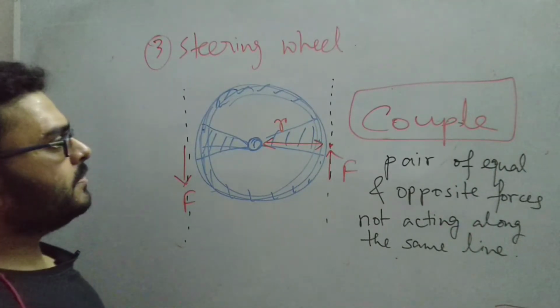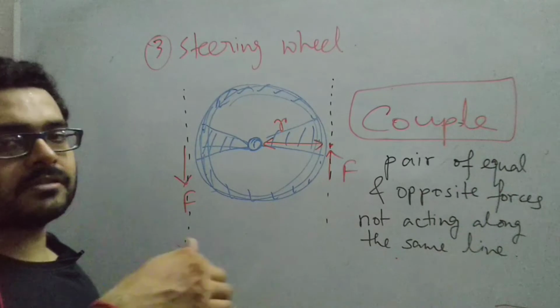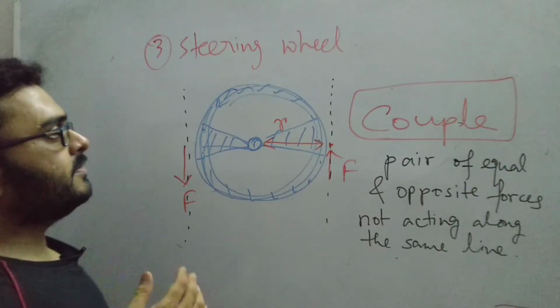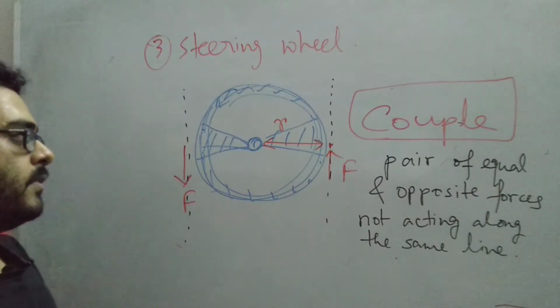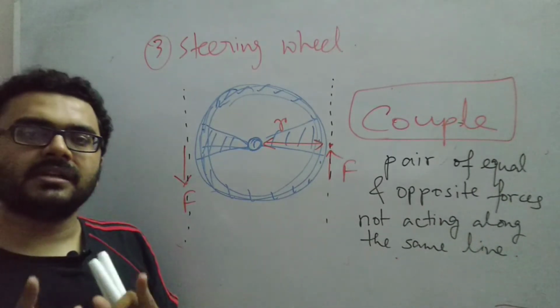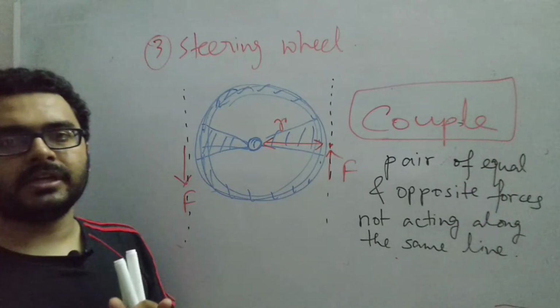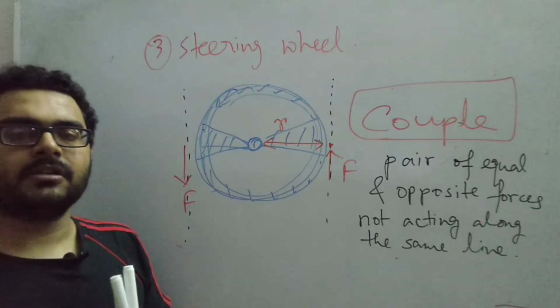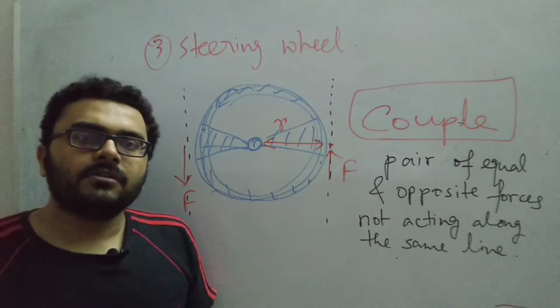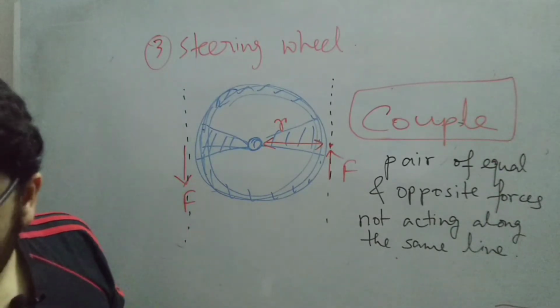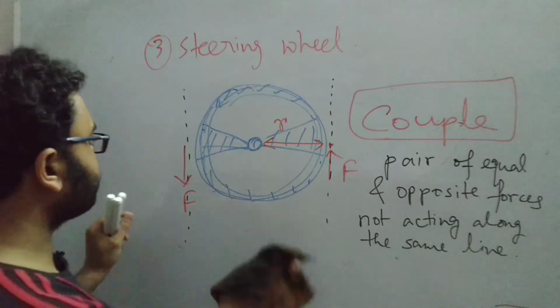Now what will be the expression for the torque in case of a couple? The previous expression that we have derived was for a single force applied at a certain point at a particular distance from the pivoted axis. Now in case of a couple, what will be the torque? Let us see.